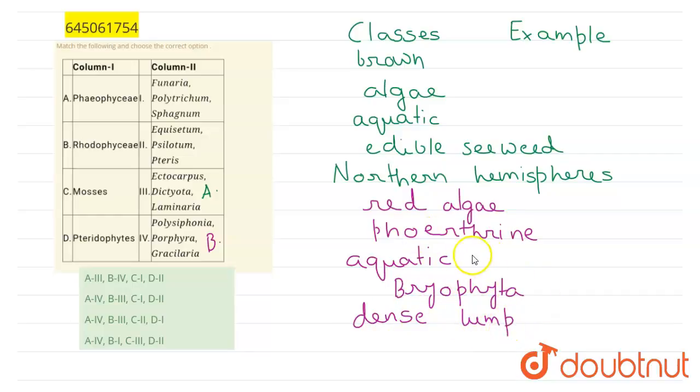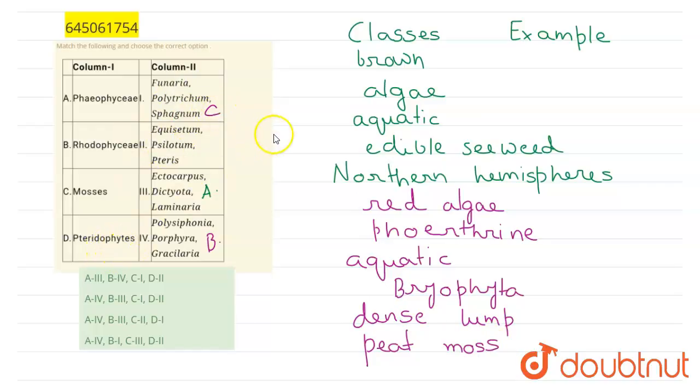Mosses are the most common examples of bryophyta. There are a huge number of species of mosses. The most common species are Funaria, Polytrichum, and Sphagnum. These are known as peat moss because they form peat, and they help in water retention for higher plants. So this peat moss is the right example for option C.